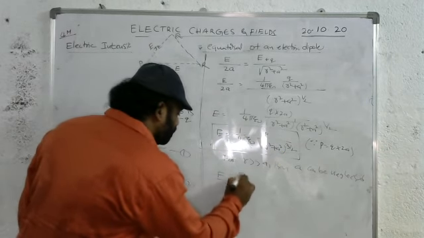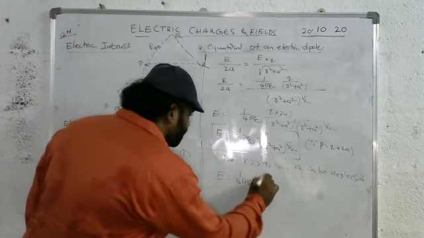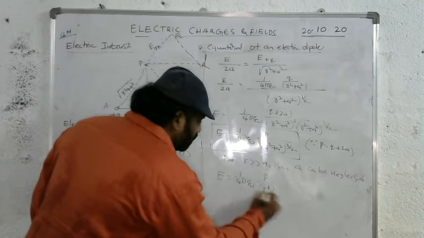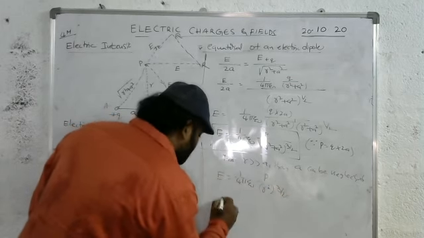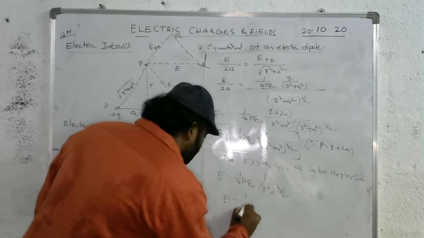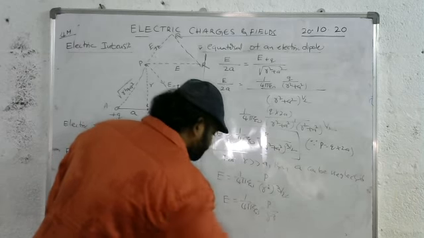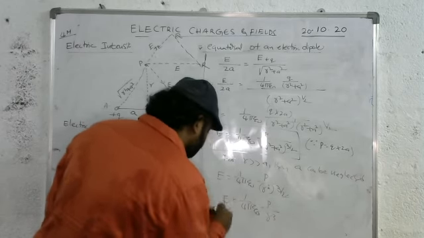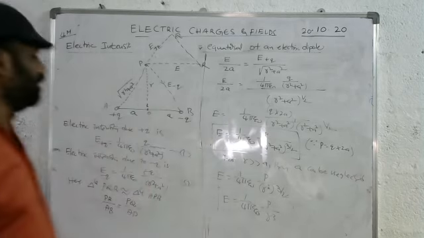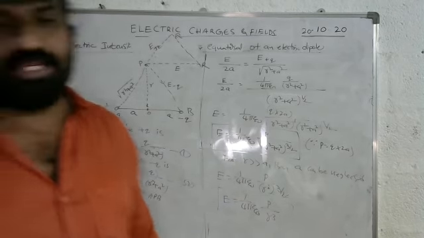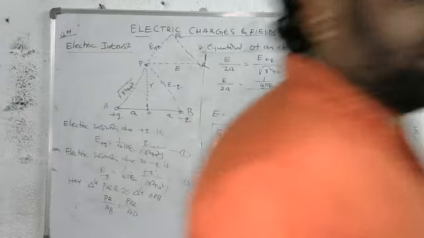E is equal to 1 by 4 pi epsilon naught P by, A neglected, R square whole to the power of 3 by 2. The 2 gets cancelled. E is equal to 1 by 4 pi epsilon naught P by R cube. This is the expression for the electric intensity at a point on the equatorial line.